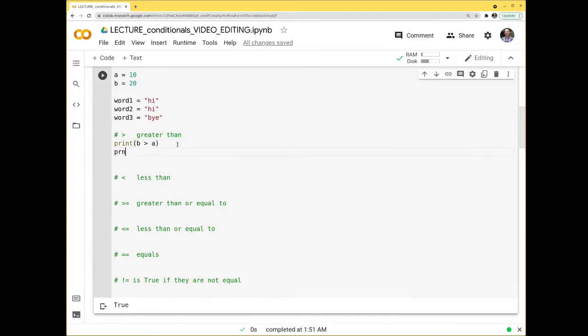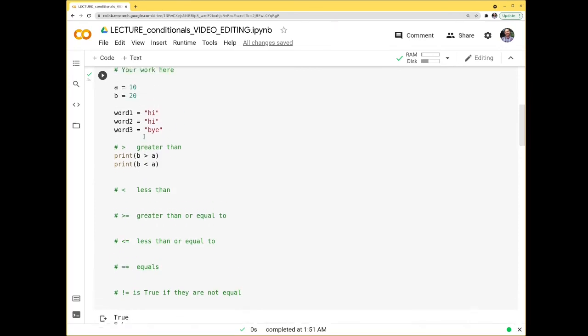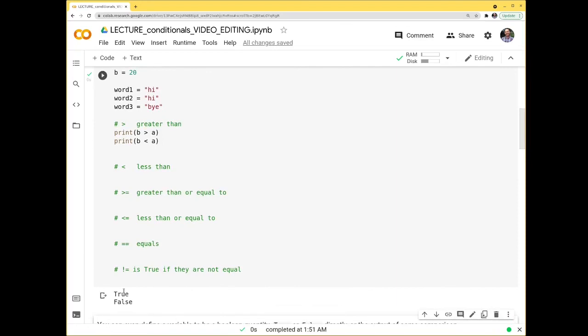And if I were to print b less than a, I would get false because b is not less than a, b is actually greater than a. So you can see it's printing out these trues and falses.